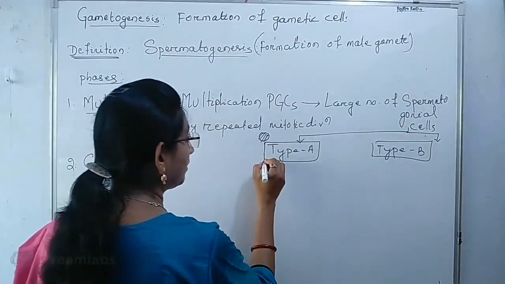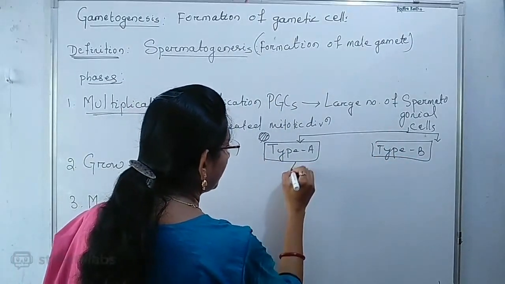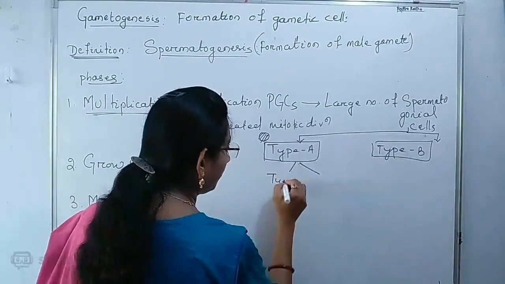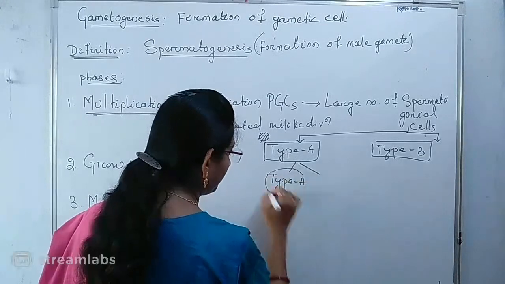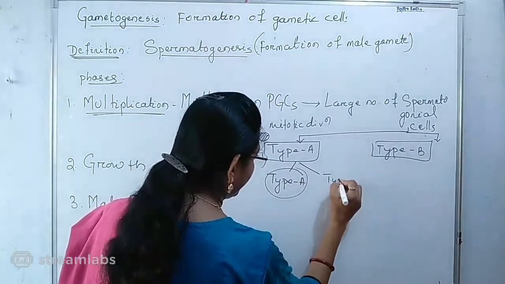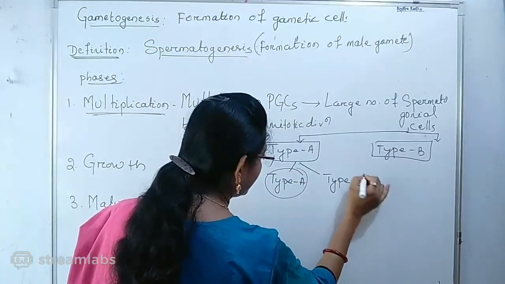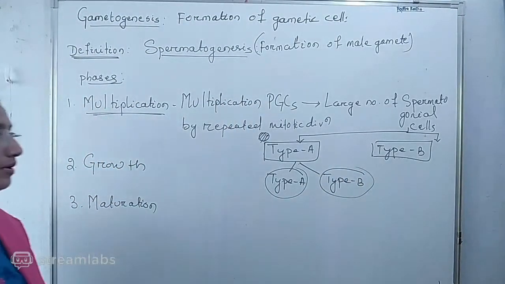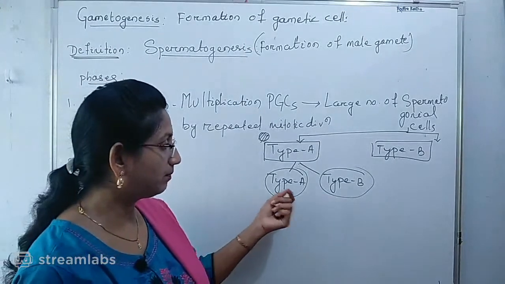These type A spermatogonial cells mitotically divide to produce both type A spermatogonia and type B spermatogonial cells. You have to write these particular points.